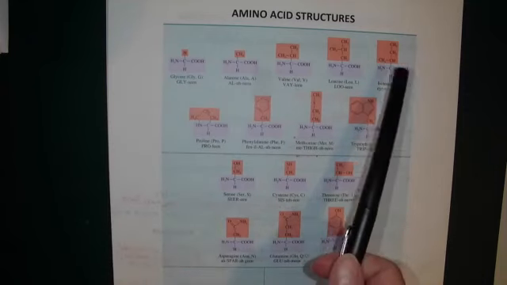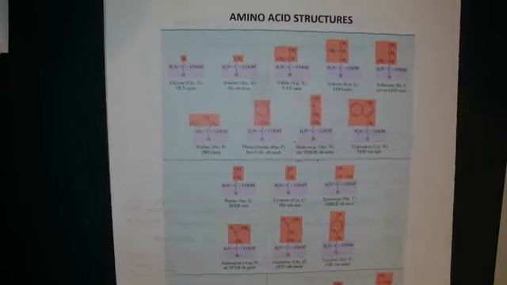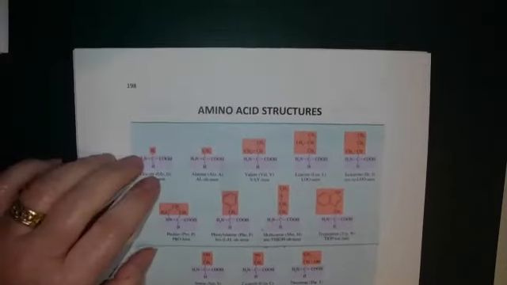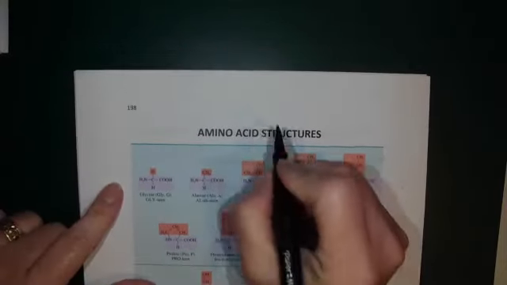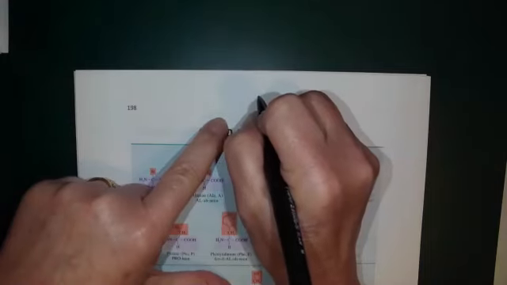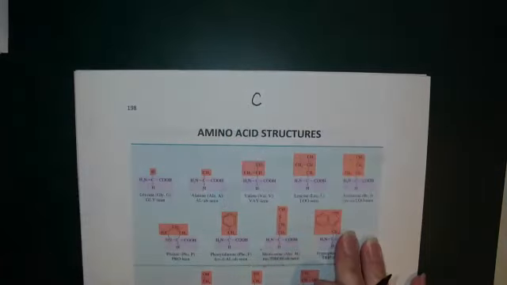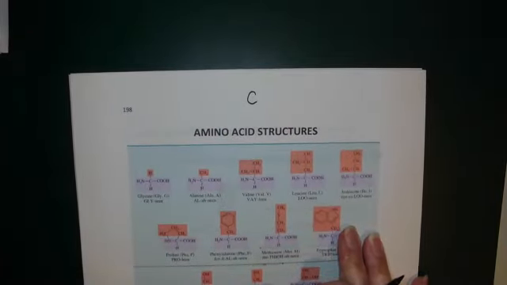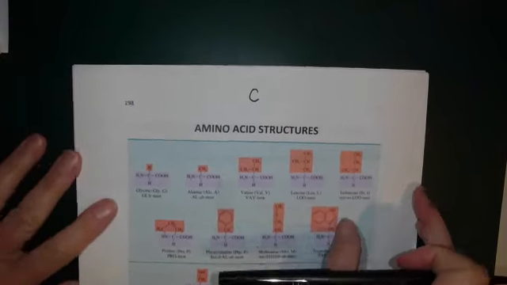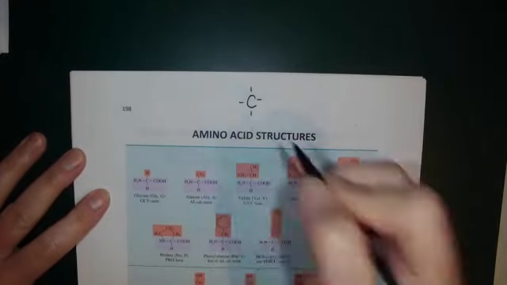The common structure that I want you to notice, I'm going to put this up at the top. The common structure is this: amino acids are organic. So let's just start right off the bat with carbon. Because they're organic, we know that carbon is the central element of that structure. Carbon, as you know, makes 4 bonds. So I'm going to write the 4 bonds.